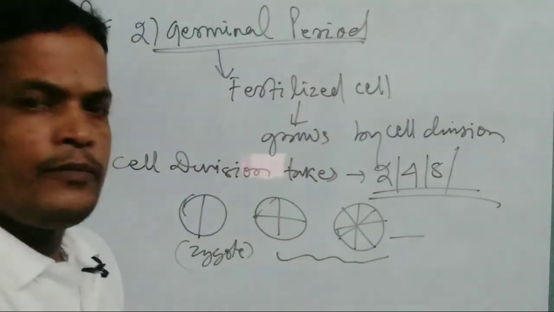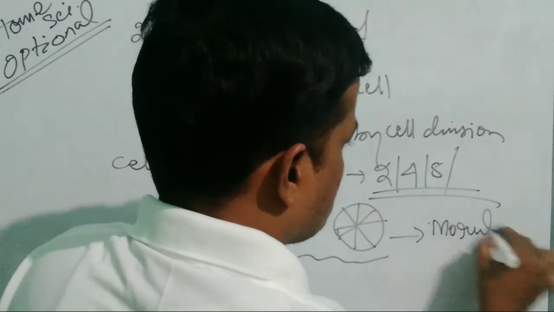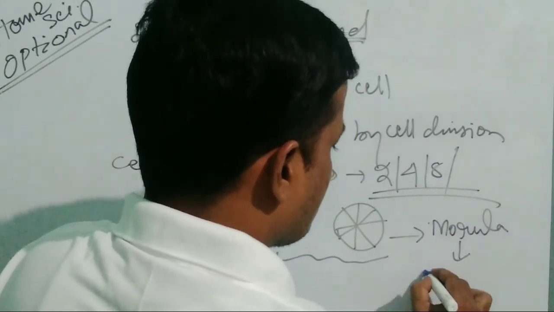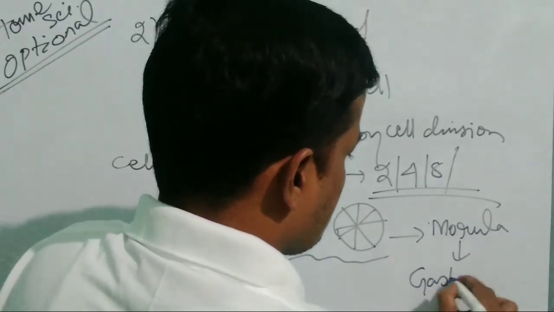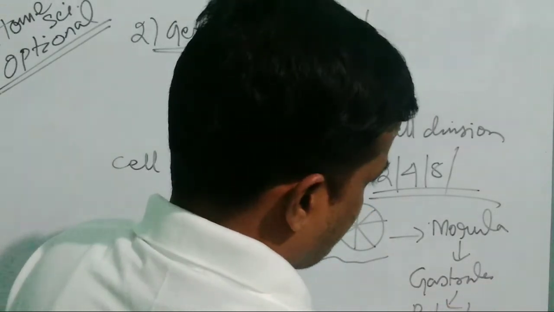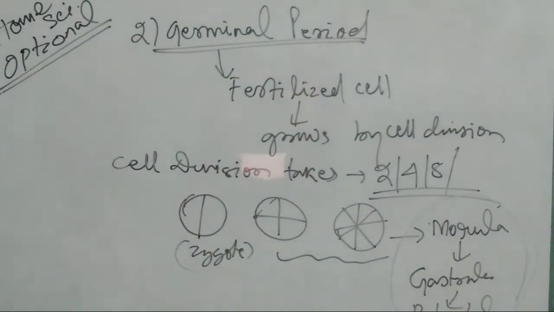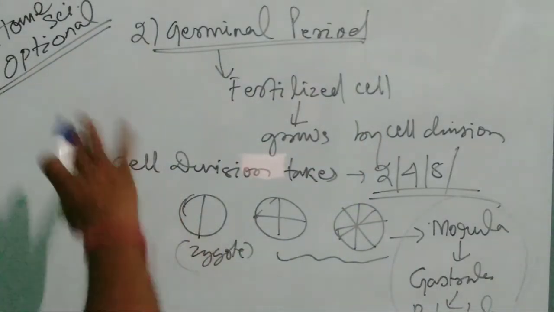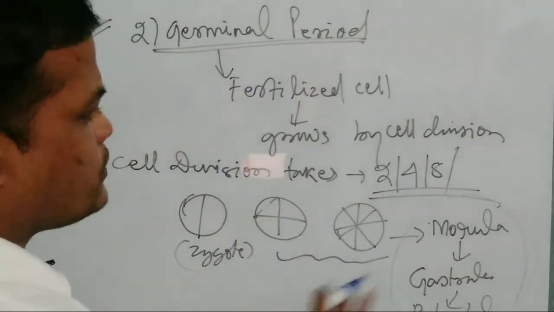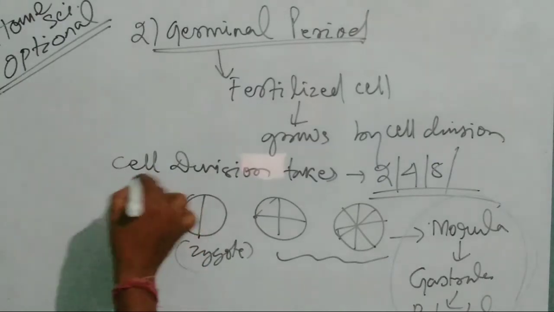Then comes the morula stage. Next come to the blastula. So these are the stages in which the fertilized cell develops or grows due to division of cells, and this division of cells is called mitosis, not meiosis.